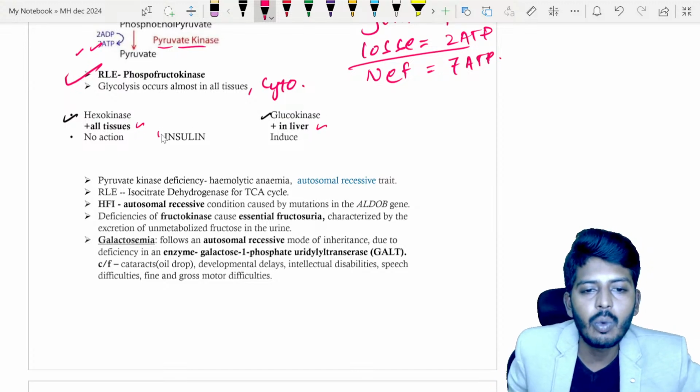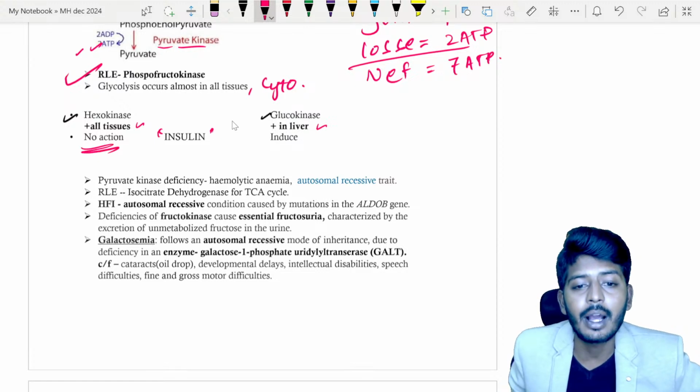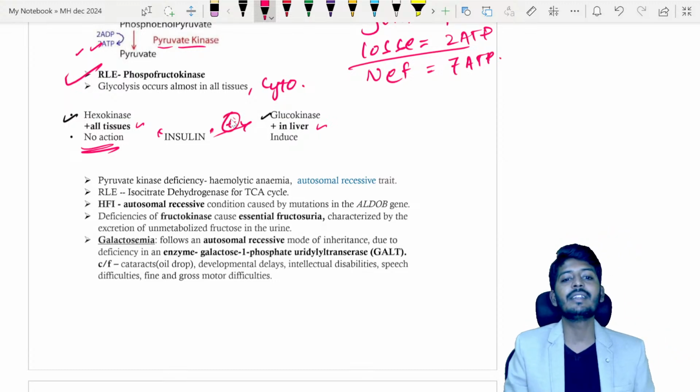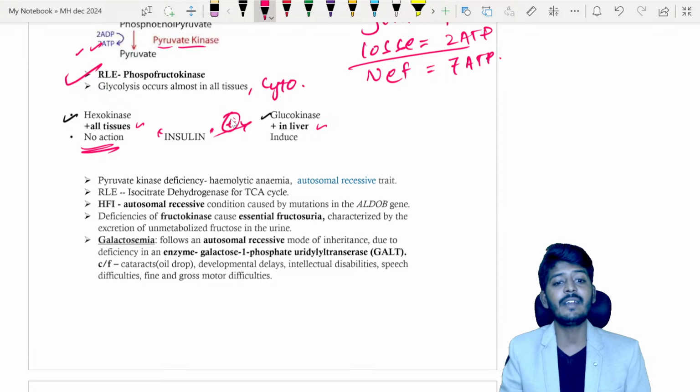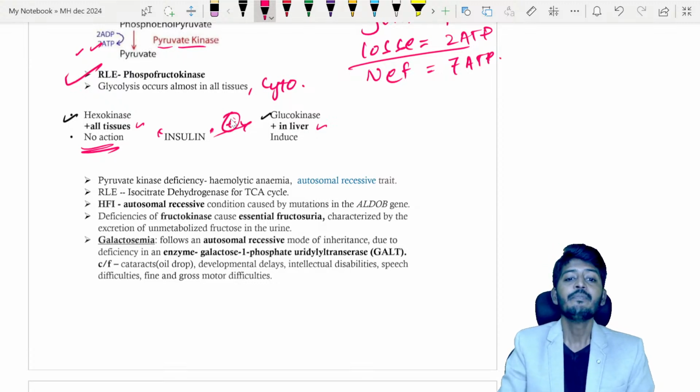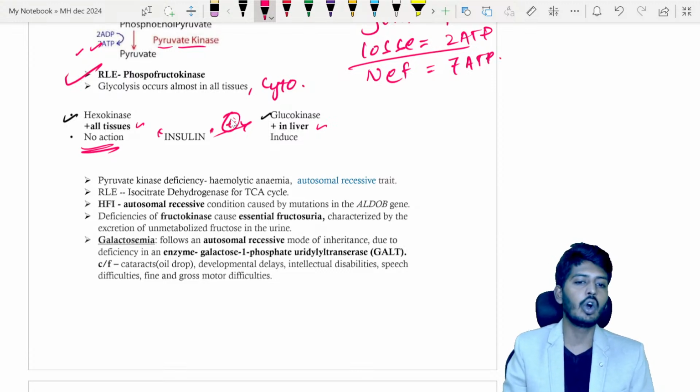So insulin will do what? Insulin has no effect on the hexokinase, but whenever insulin comes, it will go and stimulate the glucokinase. So glucokinase is stimulated by which substance? Insulin. This is a very, very important question. Insulin is stimulating the glucokinase.